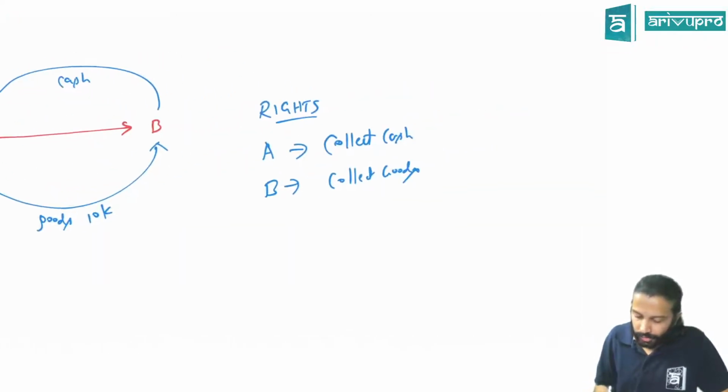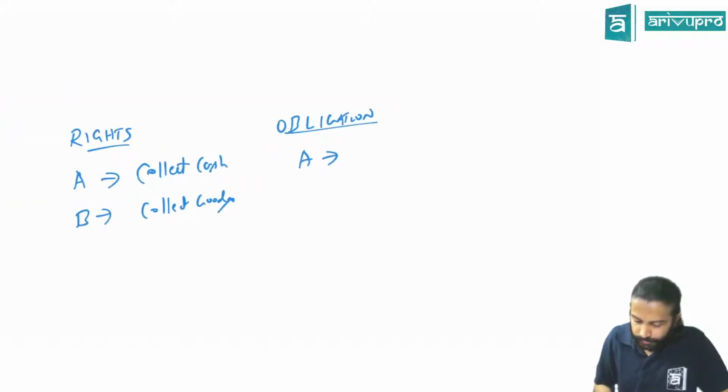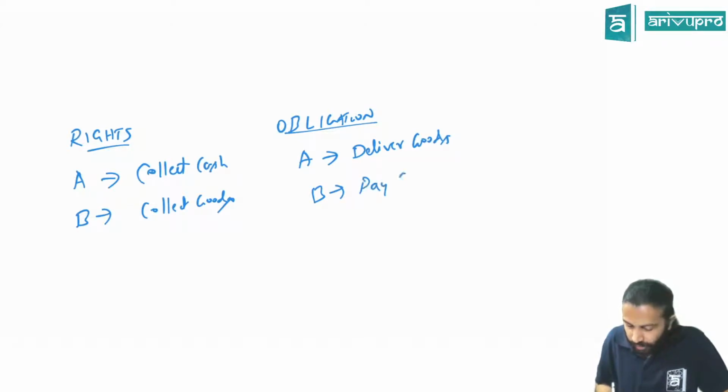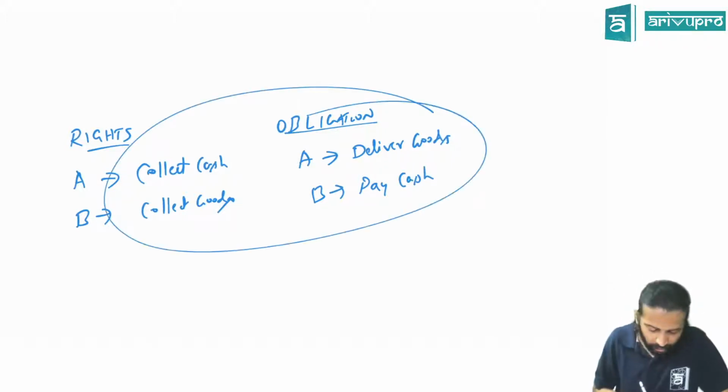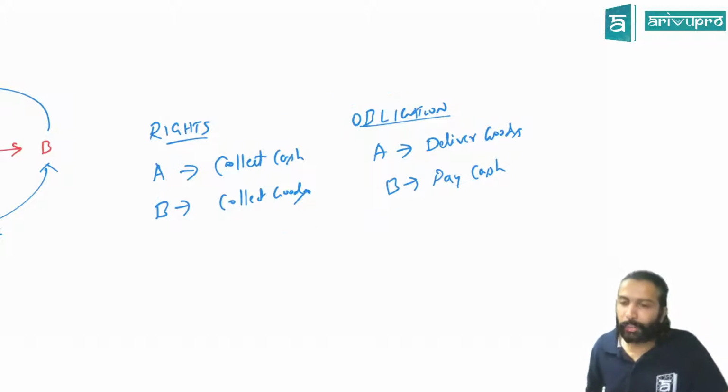What is the obligation here? A has an obligation to deliver the goods. And B has an obligation to deliver or to pay cash. Correct? That means what? They have agreed. Correct? They have agreed upon certain things, and it is creating enforceable rights and obligation.